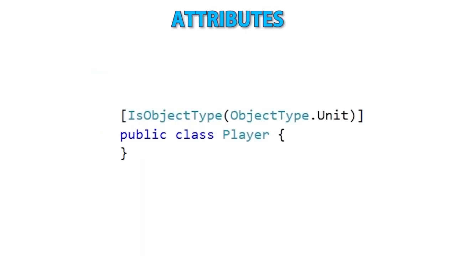Next is a lecture on attributes. With this, you can add metadata to your code. Then that metadata can represent whatever you want. You can use reflection to analyze it and do something to it.